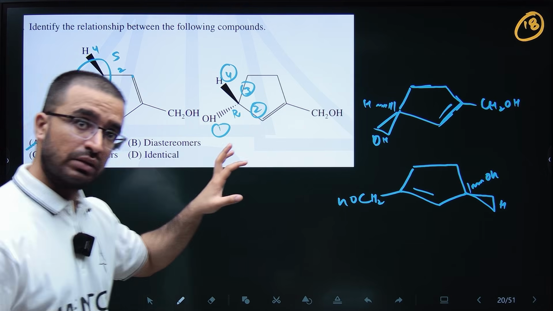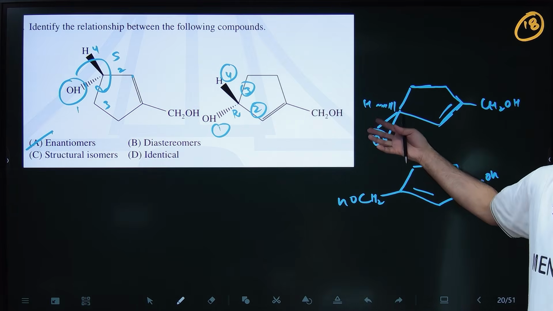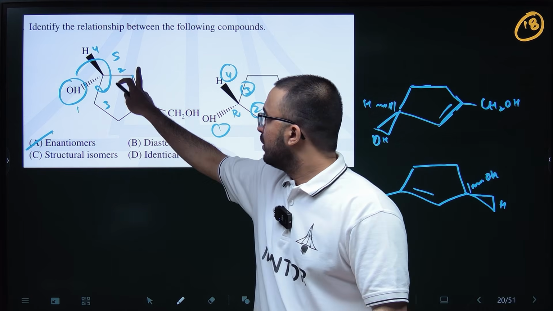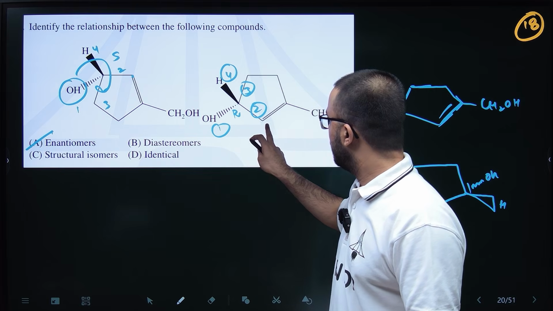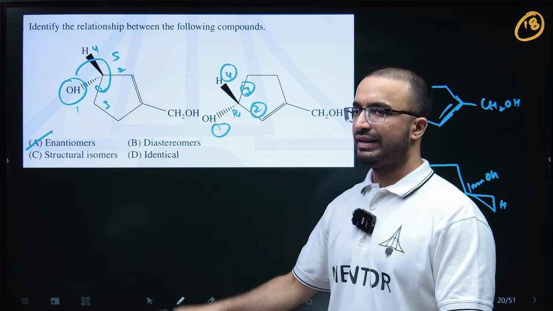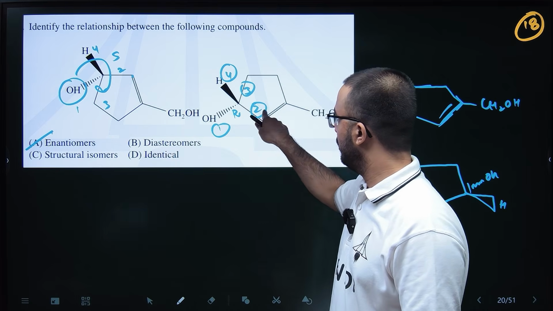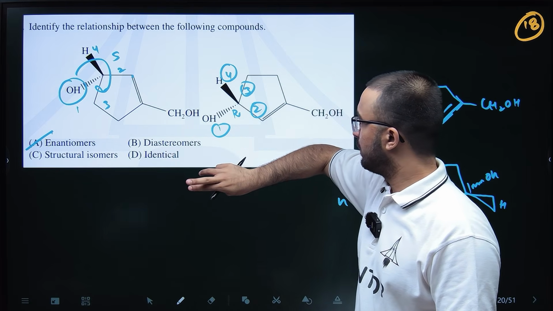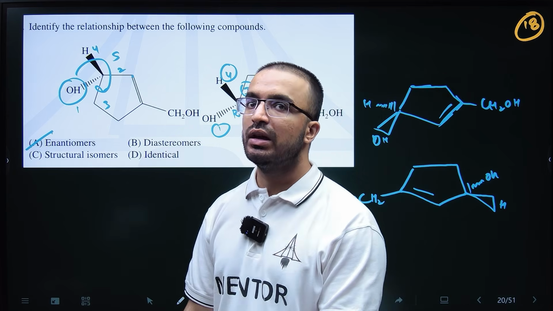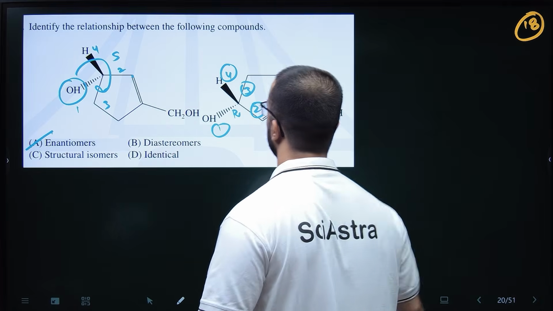Whatever is coming out as per the RS configuration, we might have made some mistake by analyzing the geometry, but RS configuration can never be wrong. We can again check this. See, 1, 2, 3, the priorities are fine. So 1, 2, 3 is clockwise, so this will be anti-clockwise S, because the fourth is at wedge position. Then 1, 2, 3 will be again anti-clockwise, so this will be clockwise, so this will be R. So as per RS configurations, this is your enantiomer. Maybe we have made some mistake; you can analyze the geometry again, but it will be an enantiomer.